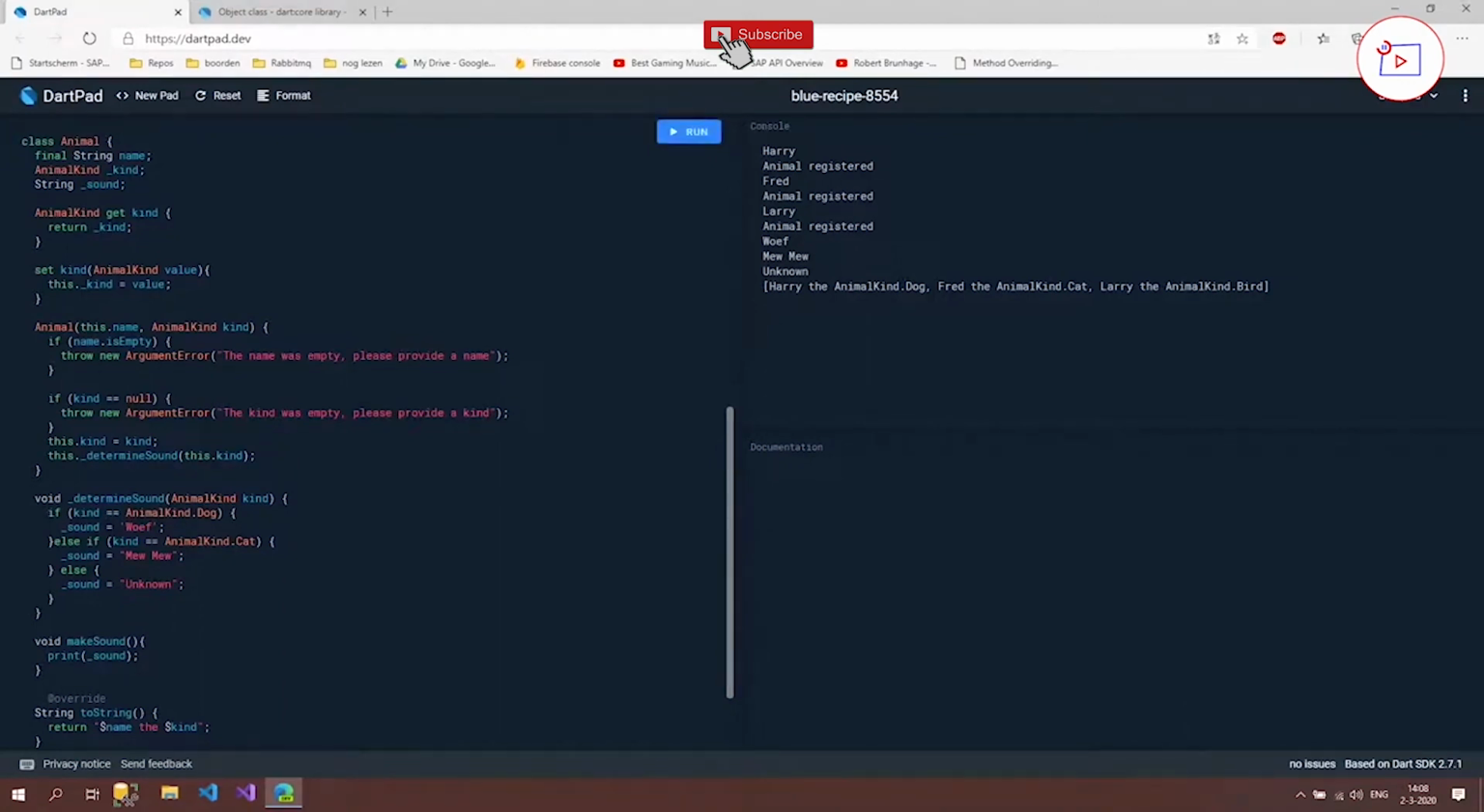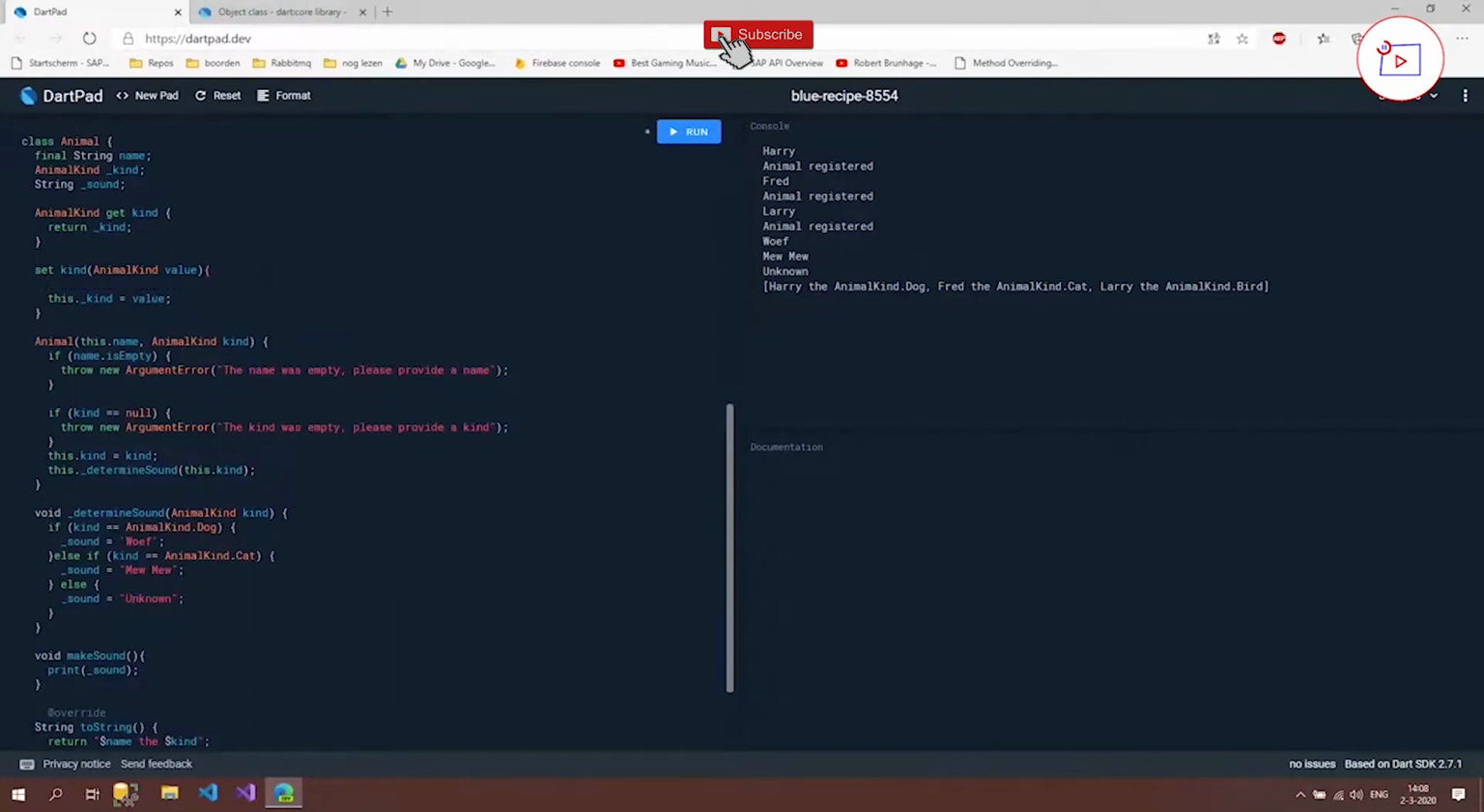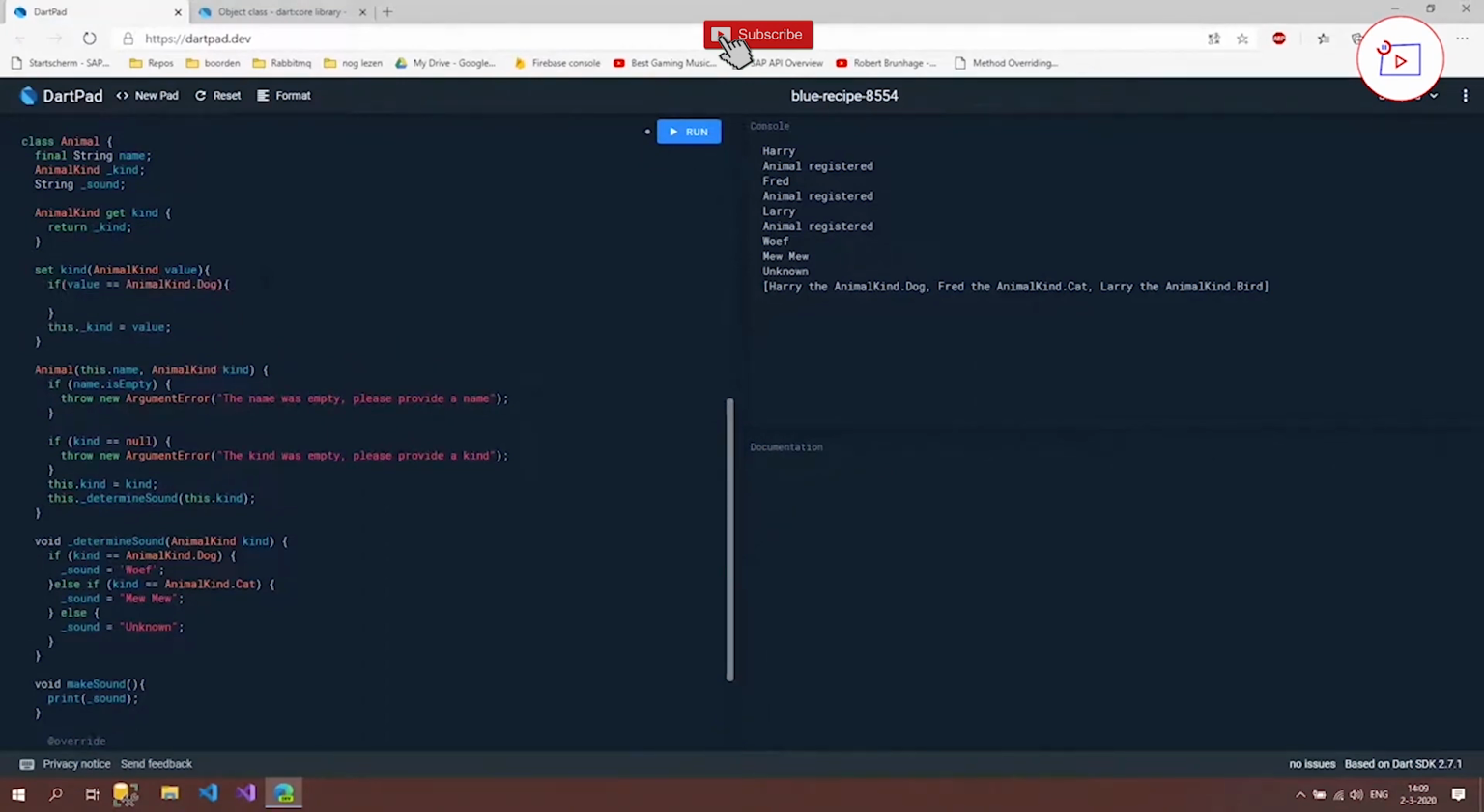So everything works fine. So what we can do now is that for every person that wants to set it with a dog, we can change it to cat, for instance. So if value is animal kind dog, then we're going to say that value is animal kind dot cat. Oh, I have to type it right, of course.